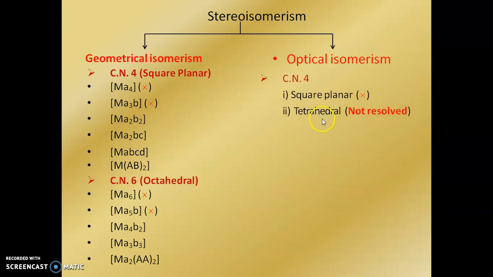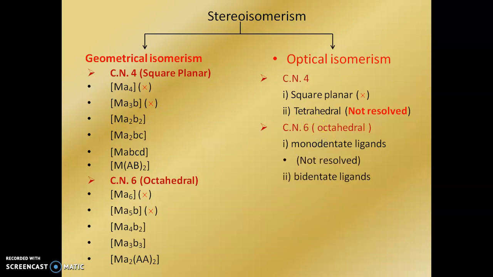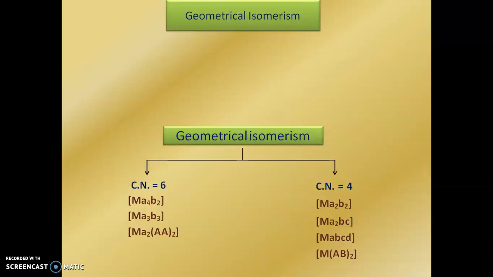In optical isomerism, coordination number 4 square planar does not show optical isomerism, and tetrahedral complexes are not resolved. But in coordination number 6 octahedral complexes, monodentate ligands are not resolved, and bidentate ligand complexes MAA3, MAA2A2 and MAA2AB show optical isomerism.